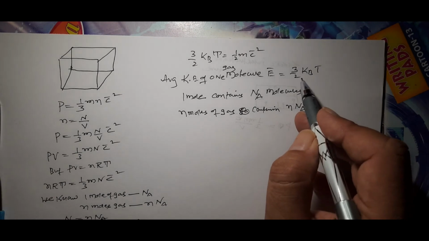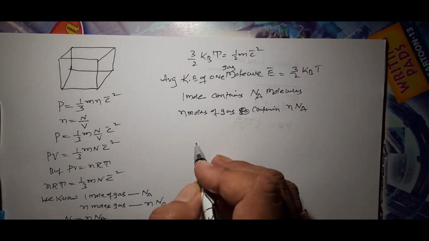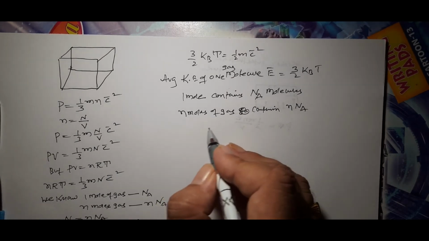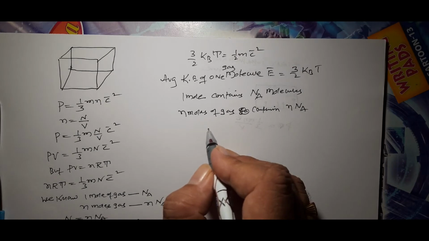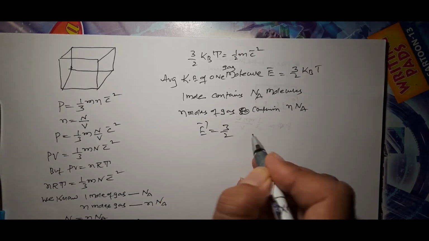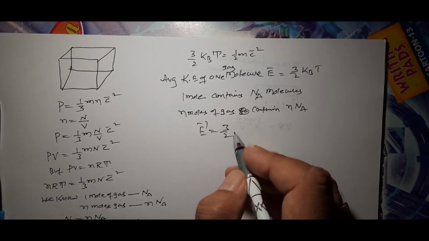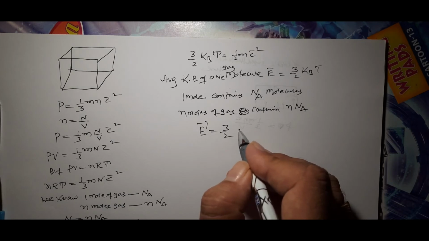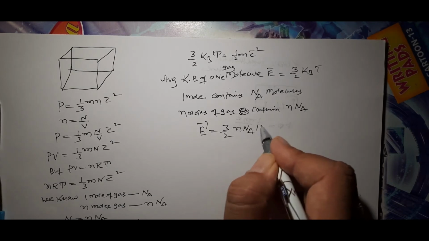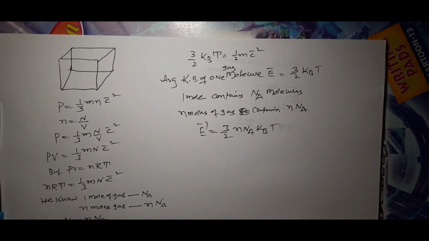This is the average kinetic energy of one gas molecule, so for n moles of gas, the average kinetic energy is 3 by 2 Na Kb into T.